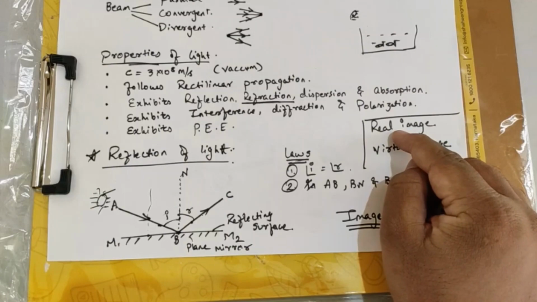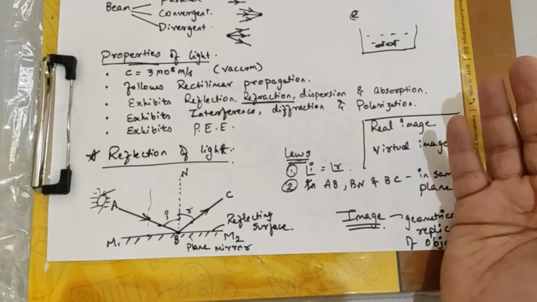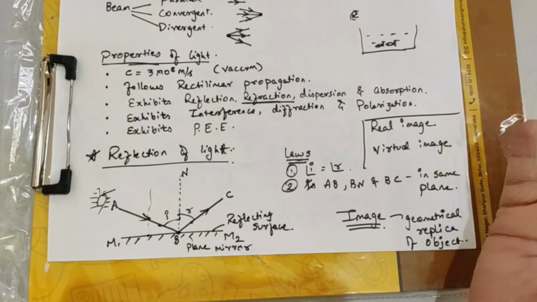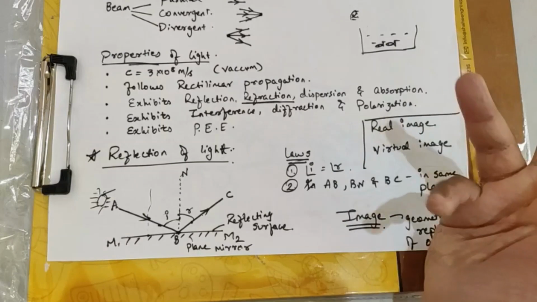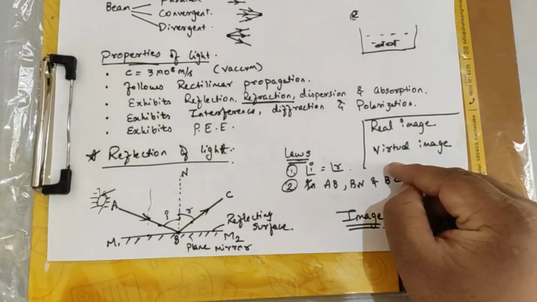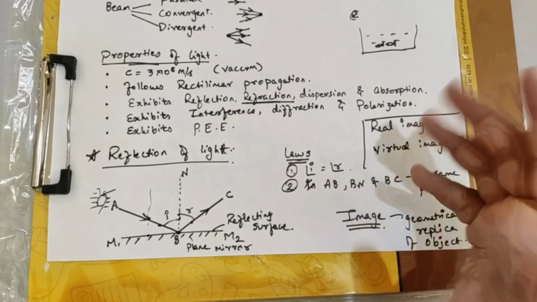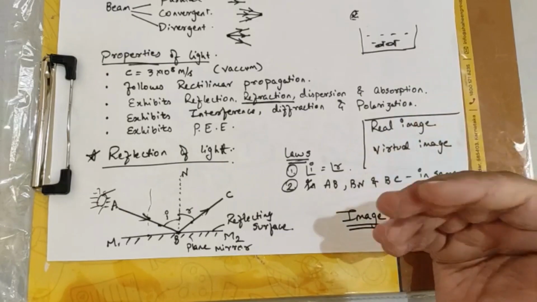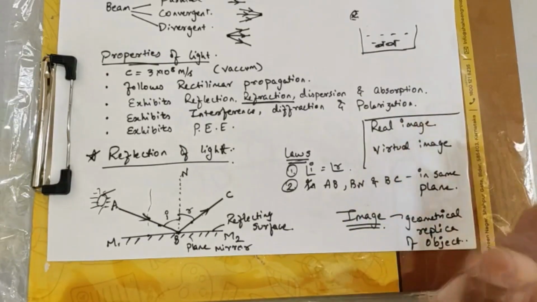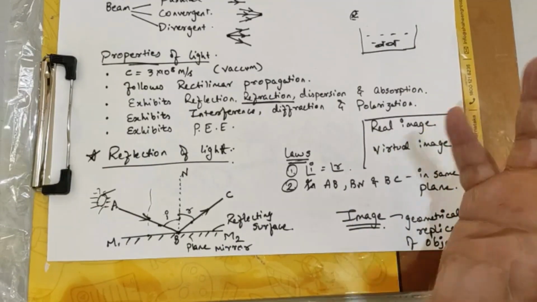Real image is something like the image is actually formed and you can get it to be on a screen, whereas virtual itself means that it is not available. The best example for virtual image would be, for example, when you are traveling on a highway, sitting in the front seat of the car or the bus, in broad daylight, meaning somewhere around, समझो 12 बजे 1 बजे.